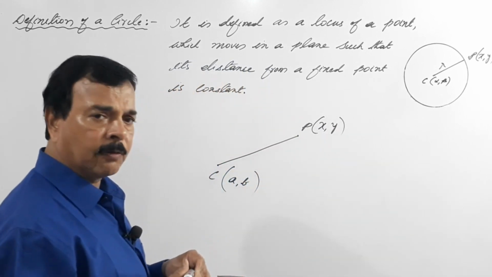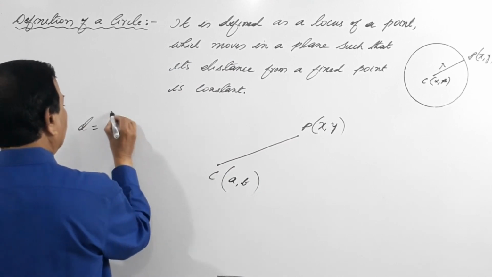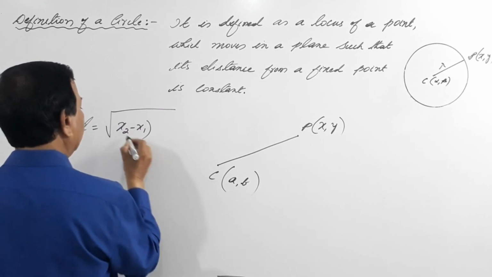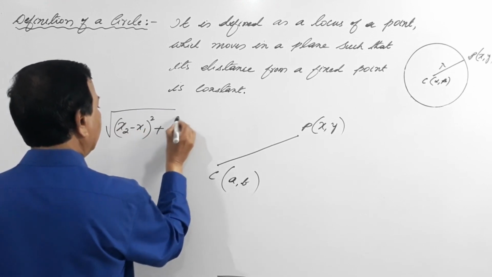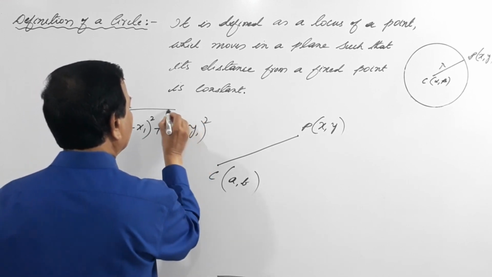So using the distance formula, what is the distance formula? D equals square root of x2 minus x1 the whole square plus y2 minus y1 the whole square, isn't it?